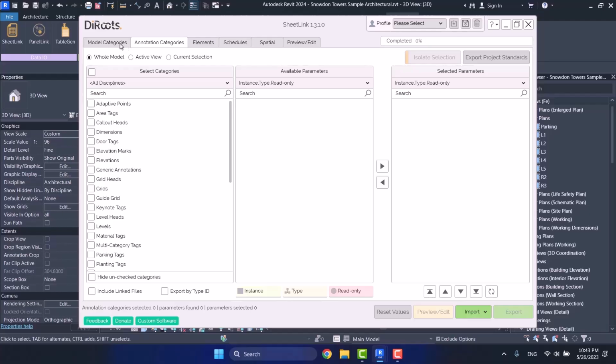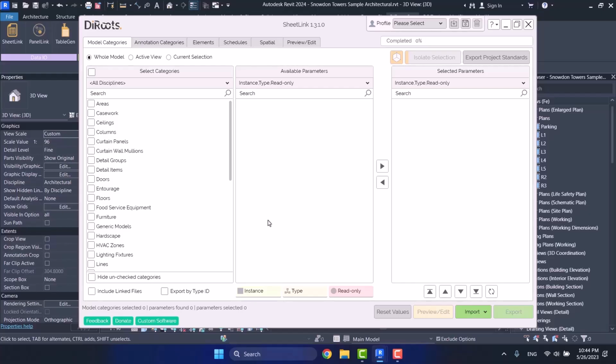Now, these two tabs are really similar to each other. When we analyze the features of one of these tabs, it is also true for the other. What can you do here? You can export an Excel output or Google Sheet output from the chosen parameters of your different categories. As I said, this plugin gives you two kinds of output, Excel or Google Sheet, but now we're dealing with Excel. You can come here, choose a category, choose a few parameters in it, and export an Excel output from these parameters.